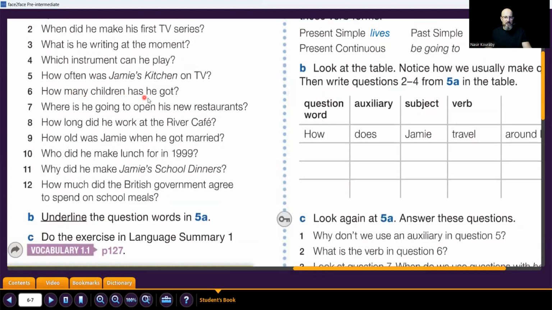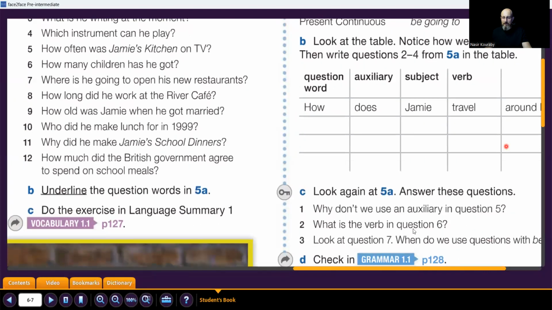Question number 6. How many children has he got? What's the verb, guys? How many children has he got? Very good. The verb is got. Has is the auxiliary. Because when we have a verb, we have an auxiliary.